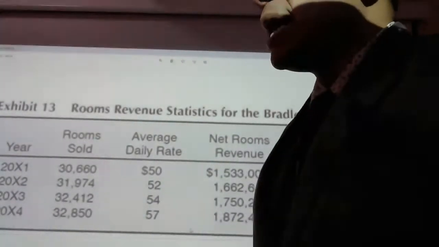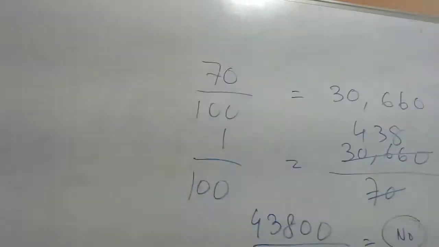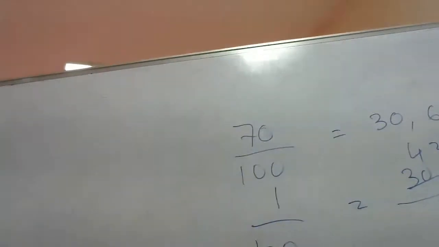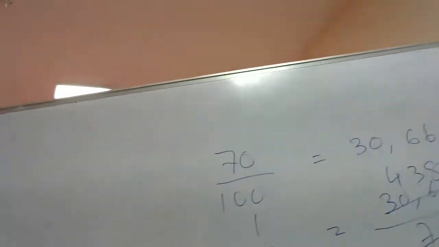So continuing with that historical overview of past statistics, let us see this example and try to understand what is done here. Now you can see that in the first year that was 70%, all right? And through this example, you have seen that 438 is equal to 1%. This we need to do. All right.